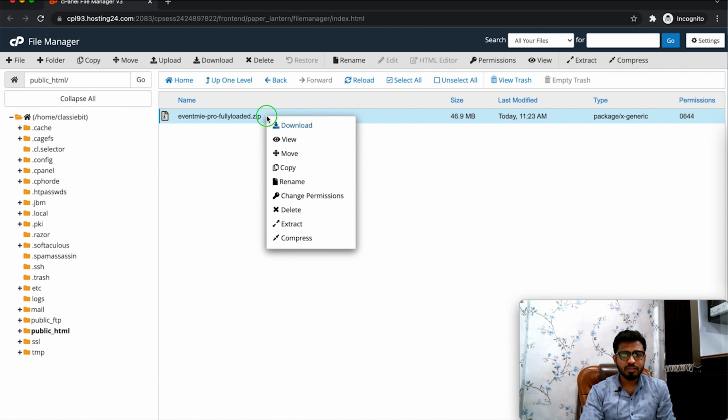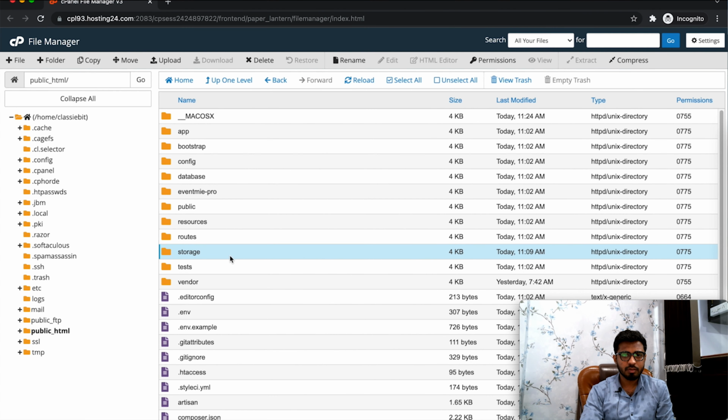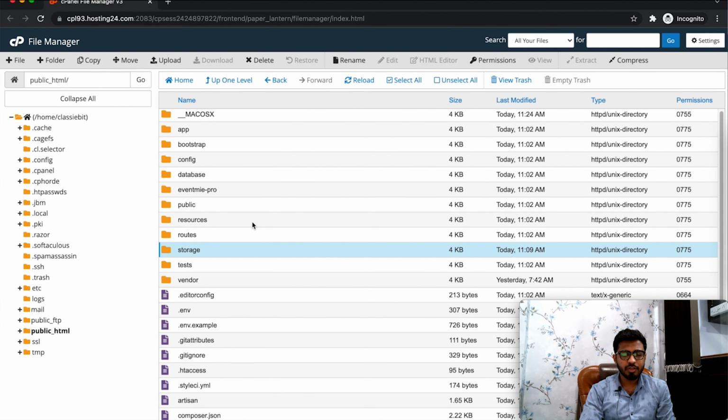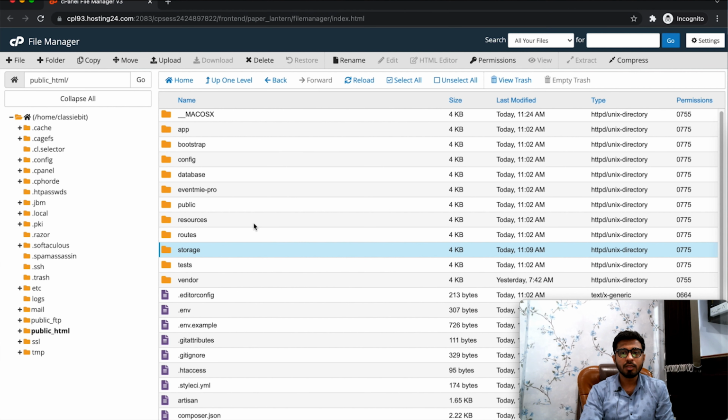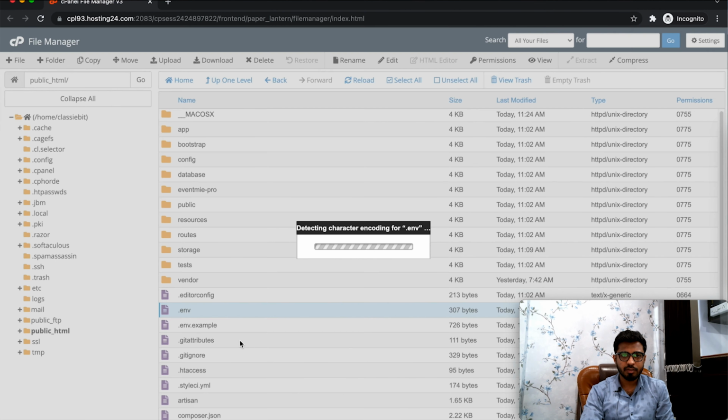After uploading, extract it, and first you have to create a database, a MySQL database, and fetch its database name, username, and the password. And then you need to enter the database credentials into the .env file. So edit this .env file and add the credentials.